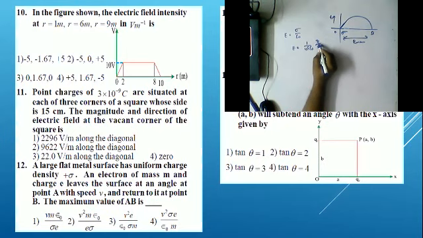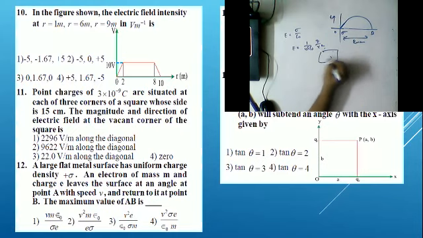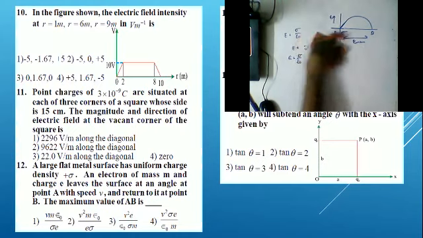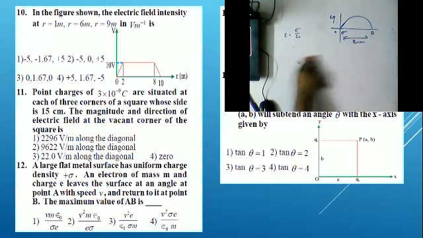Here 4 pi r square is approximately considered as the area of the whole surface. So q by area, approximately, E is equal to sigma by epsilon.